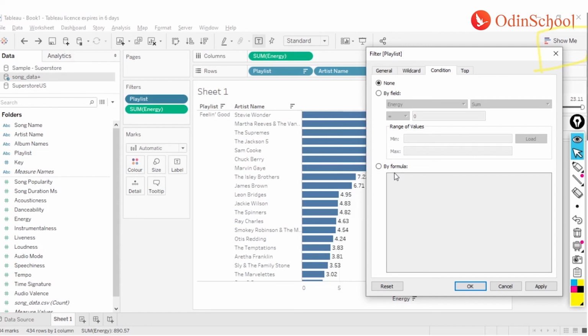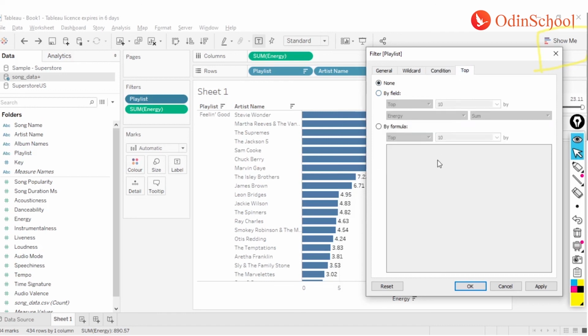You are making it a little more foolproof. So you can use it if you wish, but my suggestion is to avoid it. The final one over here is the top.